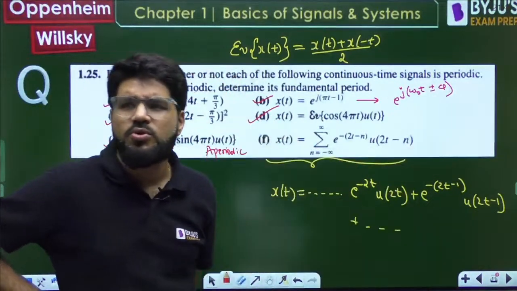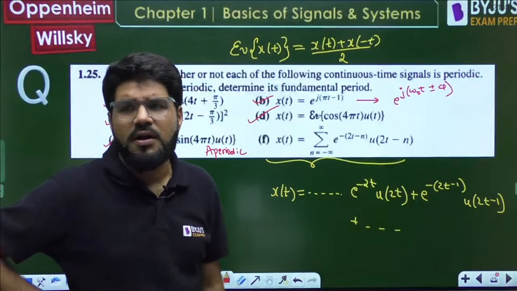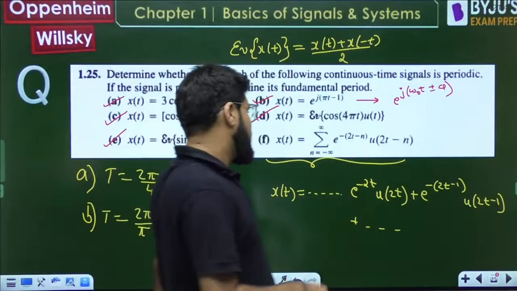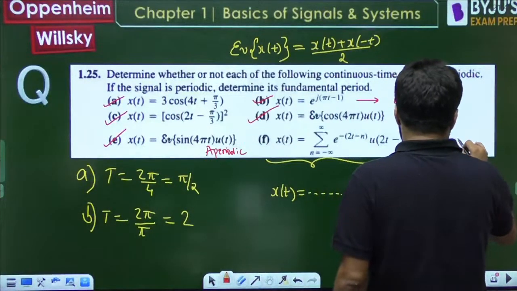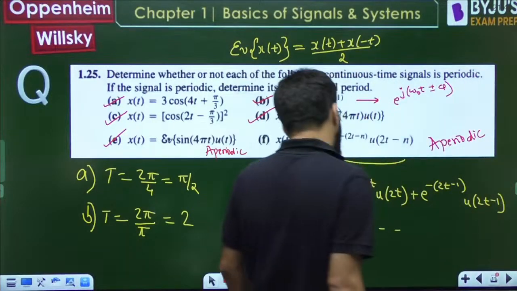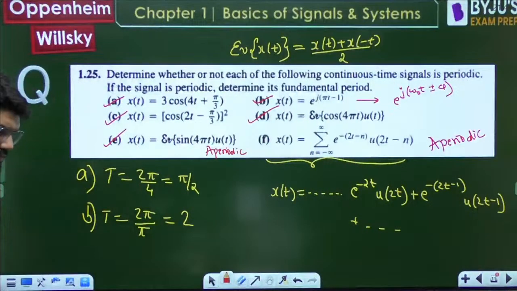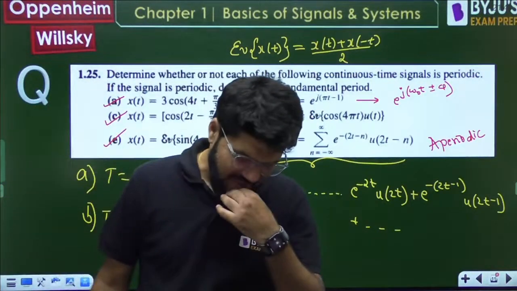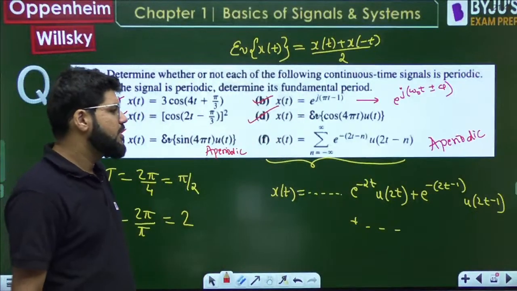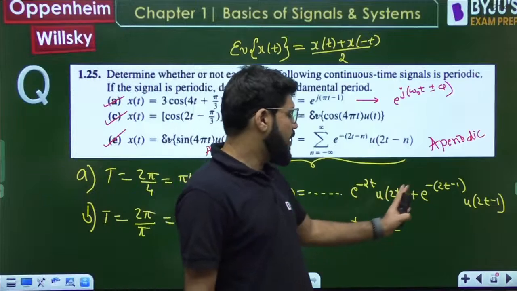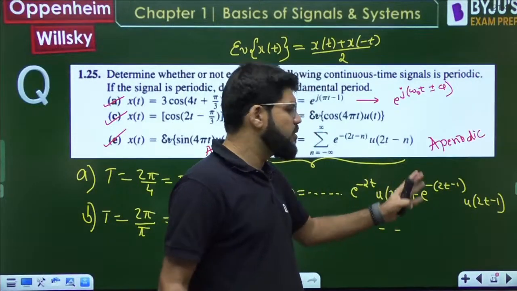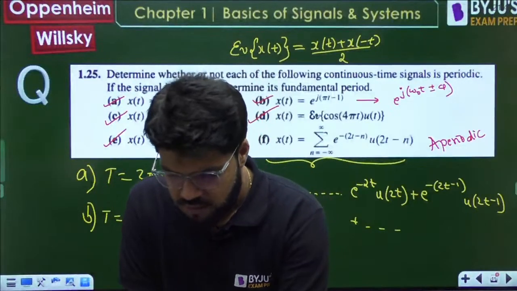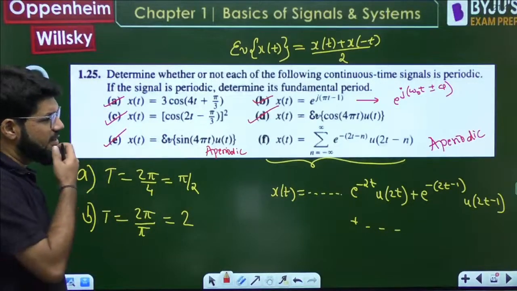Even if you write signum t as 2 ut minus 1, there will be no change, Narahari. That will not change the previous answer. So this is also clearly aperiodic. Actually, whenever the different unit steps keep coming, the exponentials keep superimposing. The waveform keeps growing, the waveforms superimpose on each other. So this is aperiodic. F, clearly, is aperiodic.